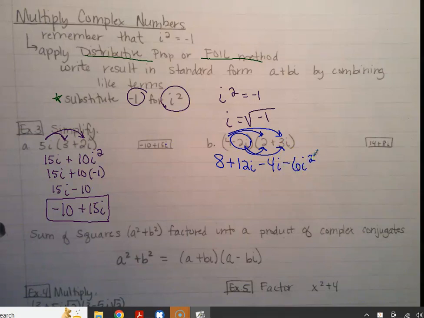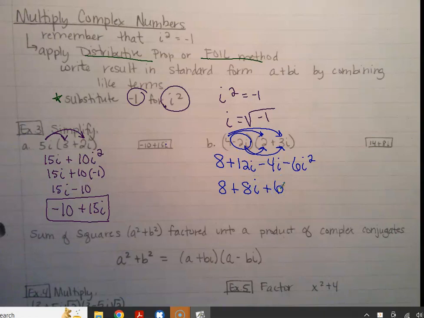And then you just change that. Would you have to add like terms? So then you could say it's 8 plus 12i minus 4i, which is 8i, plus 6.